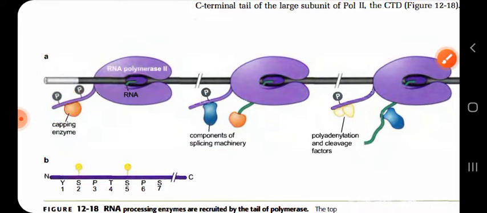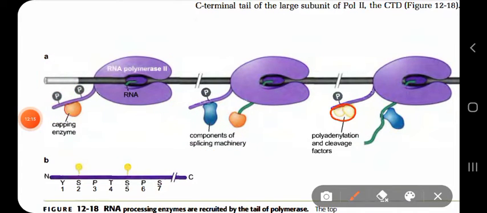So these are all modifying enzymes which are involved in RNA processing, and these enzymes are recruited depending on what level of phosphorylation occurs on the tail of RNA polymerase 2.